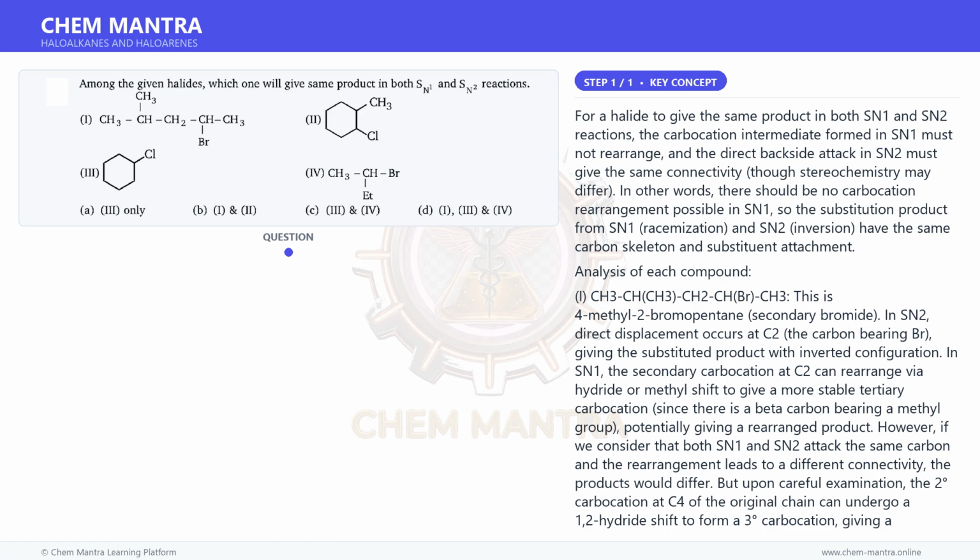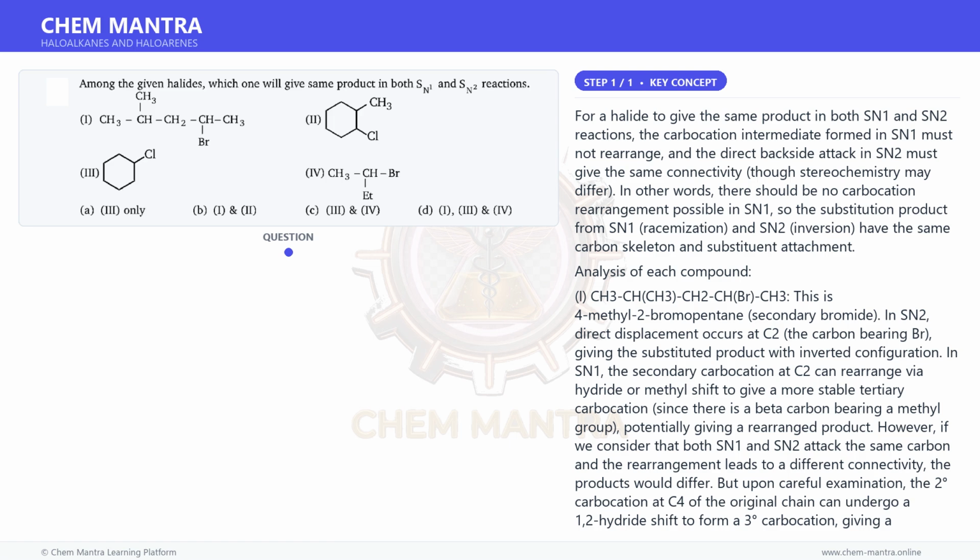The molecule has a plane of symmetry through C1. The product of SN1, racemic, and SN2, inversion, are actually identical because inversion at a carbon where the 2 remaining substituents, the 2 CH2 chains of the ring, form a symmetric structure means the inverted product equals the retention product, the same compound. Therefore, SN1 and SN2 give the same product.